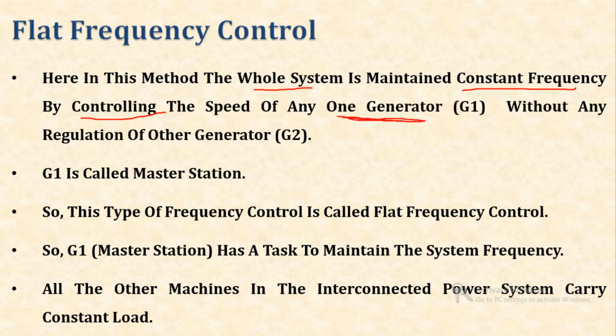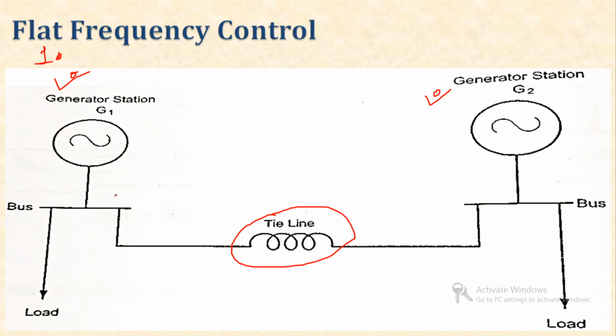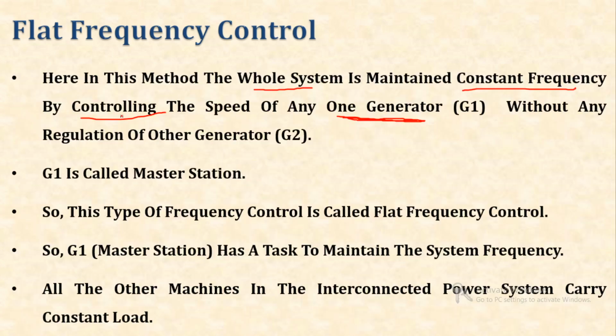Suppose we have two generators, generator 1 and generator 2. The entire system frequency can be maintained by controlling any one generator, without any regulation of generator 2.